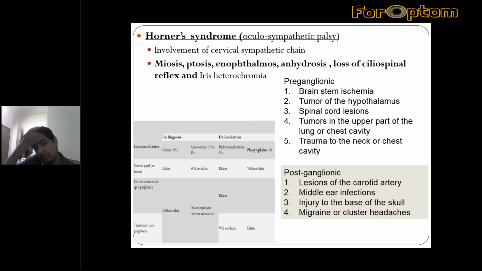And if we can differentiate that, then we can target our investigation accordingly. As for the cause, the preganglionic needs neuroimaging, including that of the spinal cord, but postganglionic are generally local causes and need less investigation than the preganglionic. Even lung cancer can cause Horner syndrome as it compresses the preganglionic fiber at the superior cervical ganglion.